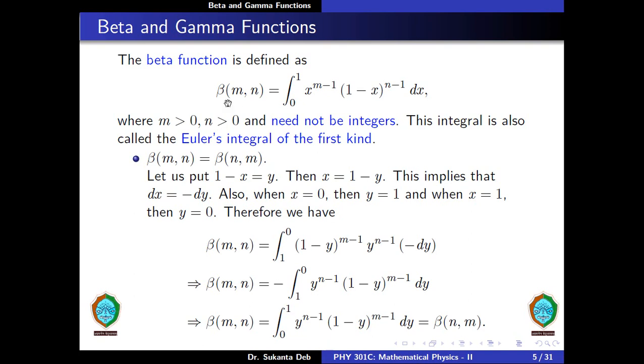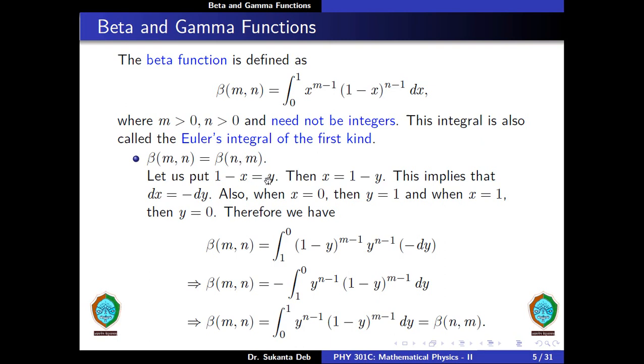The beta function is defined as beta of m comma n is equal to integration from 0 to 1 x to the power m minus 1 into 1 minus x to the power n minus 1 into dx, where m is greater than 0, n is greater than 0 and need not be integers. This integral is also called the Euler's integral of the first kind. Beta function is symmetric in nature with respect to interchange of indices, that is beta of m comma n is equal to beta of n comma m.